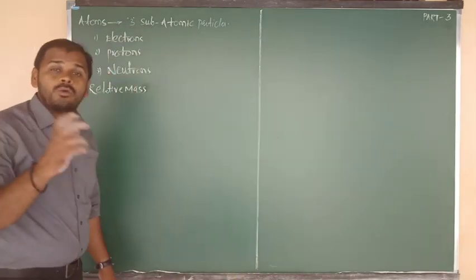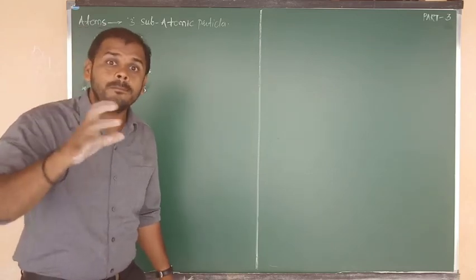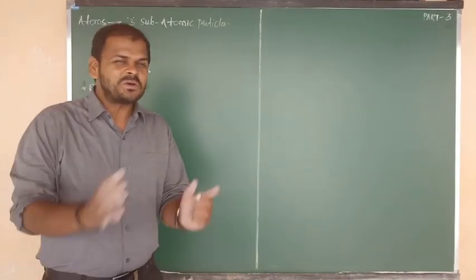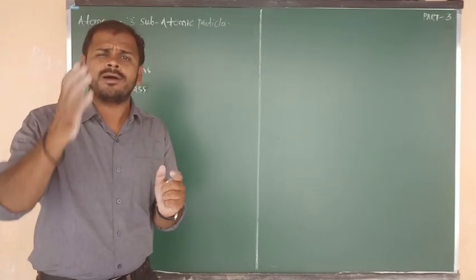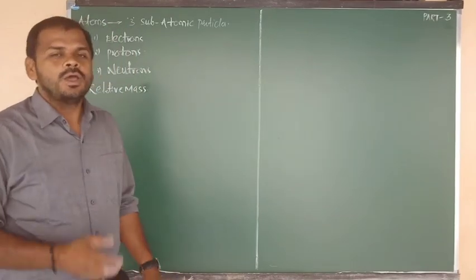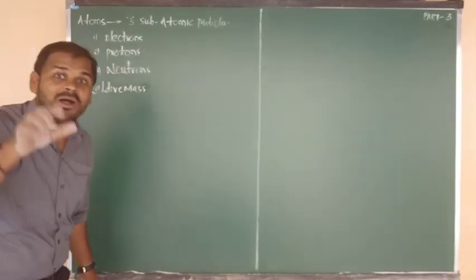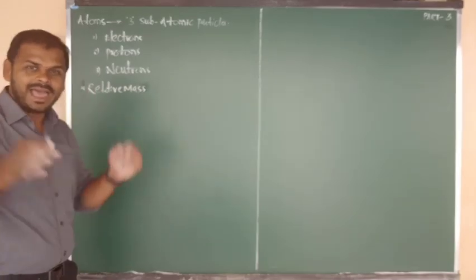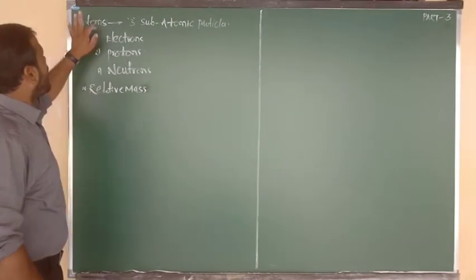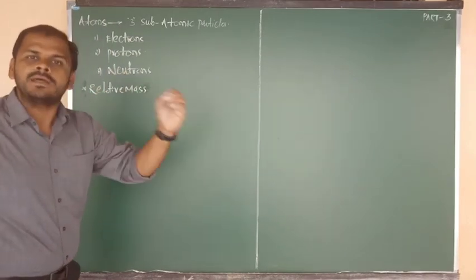Once again, let me revise the meaning of modern atomic theory. As per modern atomic theory, based on all modern discoveries, atoms can be further divided into three other particles.